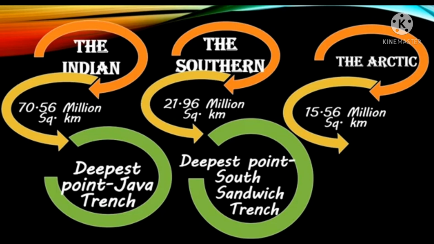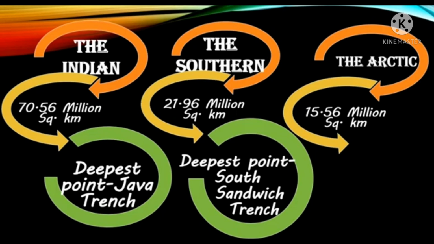The Southern Ocean. The Southern Ocean surrounds the continent of Antarctica and it is enclosed by the 60 degree S latitude. It covers an area of 21.96 million square kilometers. It is bordered by the southern parts of the Pacific, the Atlantic, and the Indian Oceans. The Ross Sea, the Weddell Sea, and the Davis Sea are the marginal seas of this ocean. Farewell Island, Bowman Island, and Hearst Island are some of the islands located in this ocean.